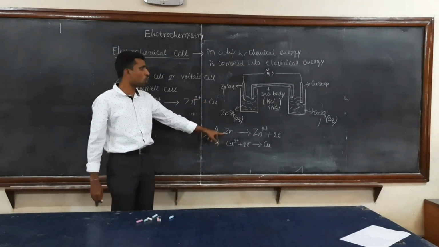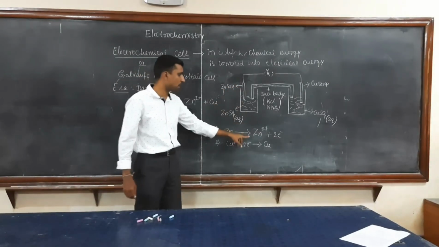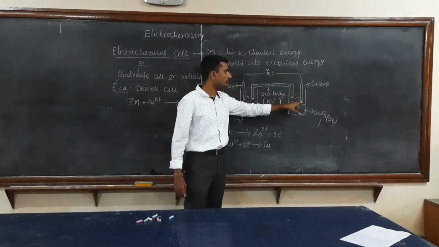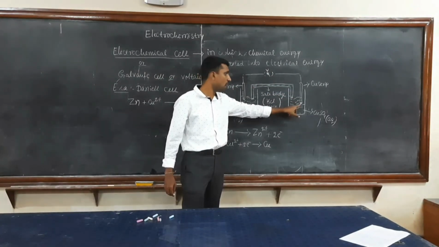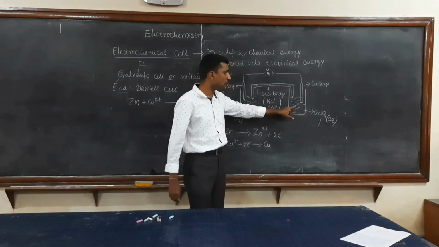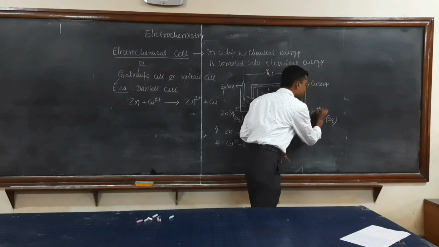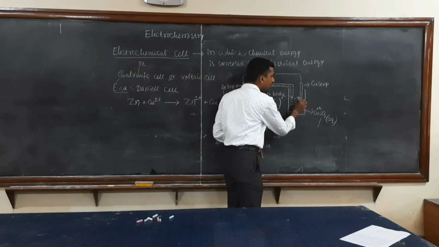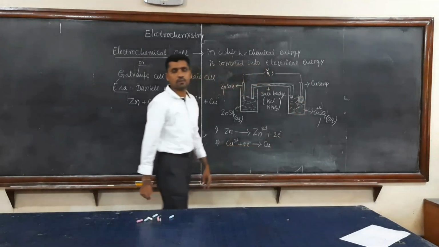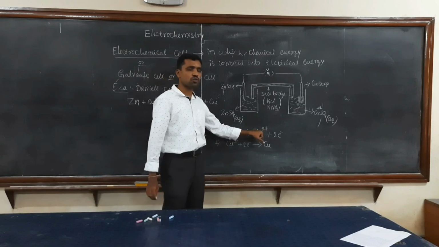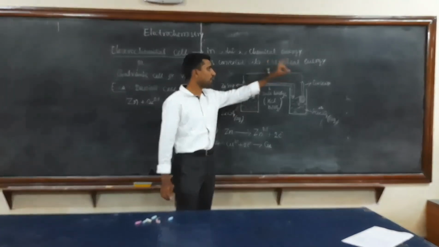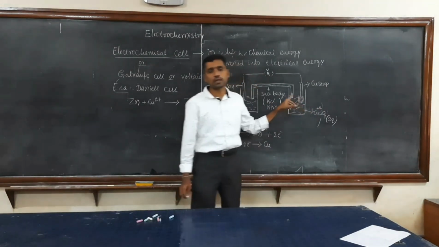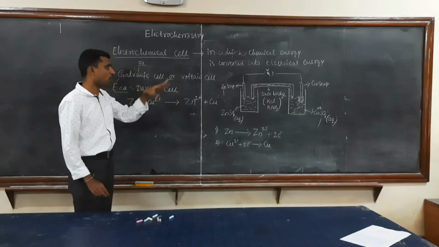In the case of zinc, it undergoes oxidation with the liberation of two electrons. The liberated electrons flow through the wire and are transferred to the copper strip. These two electrons are absorbed by the Cu2+ ions present in the copper sulfate, and the copper is deposited at the copper electrode. So zinc undergoes oxidation, and the copper 2+ ions absorb two electrons and are deposited on the copper strip.